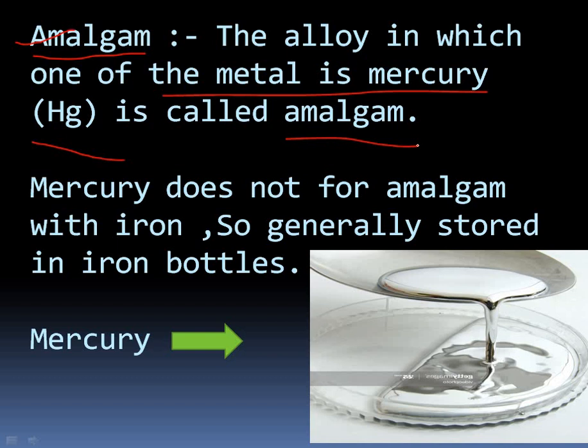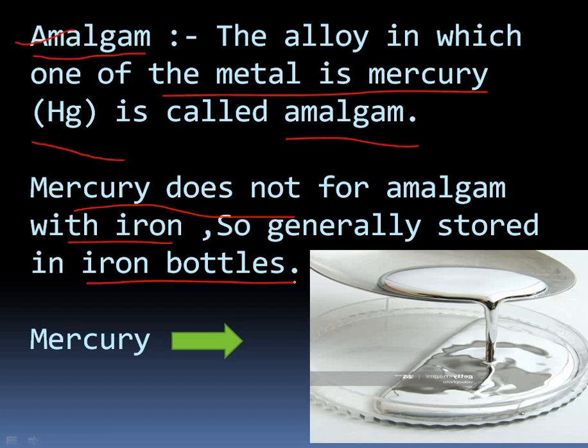For example, we have sodium and mercury amalgam: one metal is sodium and the second must be mercury, and that sodium and mercury combination is called an amalgam. Mercury does not form an amalgam with the iron metal. So generally we store mercury in iron bottles.